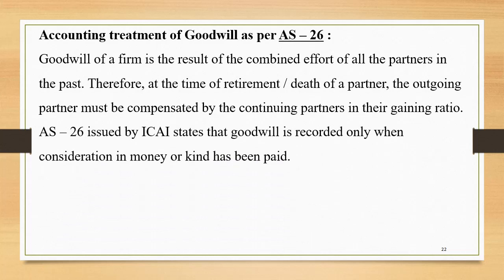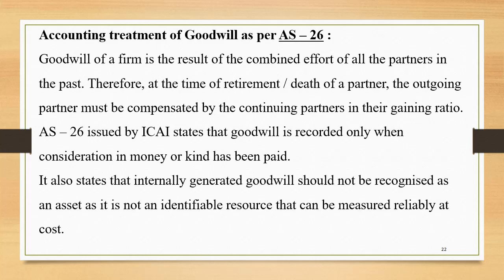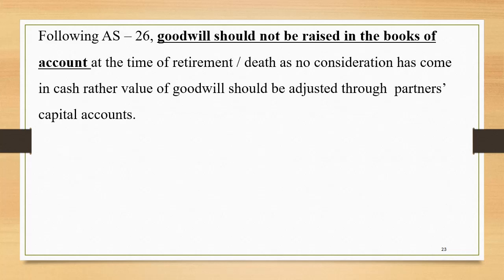AS 26 issued by ICAI states that goodwill is recorded only when consideration in money or kind has been paid. So no firm is allowed to create goodwill by themselves. It also states that internally generated goodwill should not be recognized as an asset, as it is not an identifiable resource that can be measured reliably at cost. Following AS 26, goodwill should not be raised in the books of account at the time of retirement or death, as no consideration has come in cash. Rather, value of goodwill should be adjusted through partners' capital accounts.